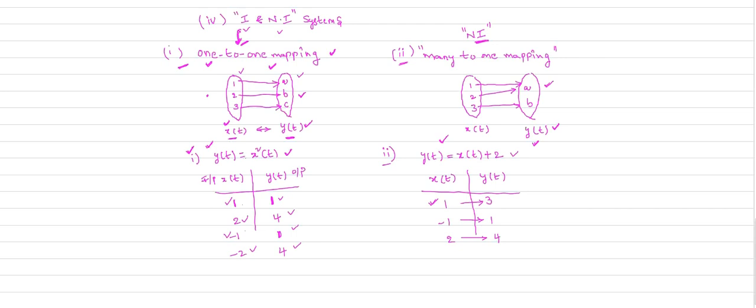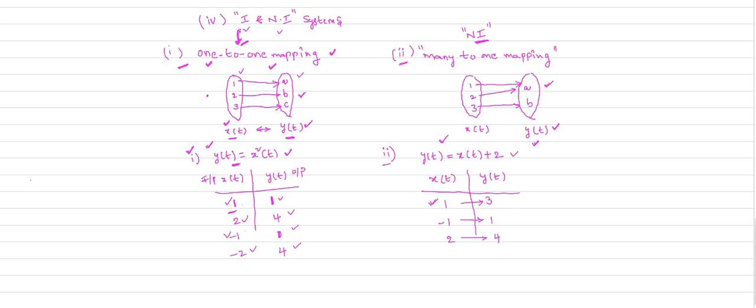If the system output is unique for the unique values of the input, that is an invertible system. If you get the same output for 2 or more input values, that is a non-invertible system. This is about the invertible and non-invertible systems.